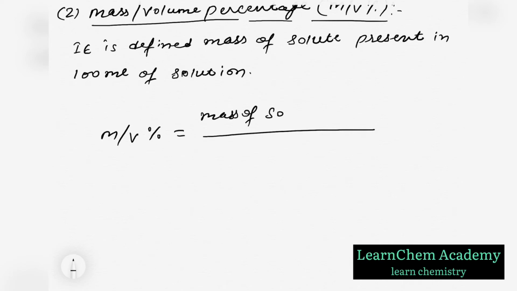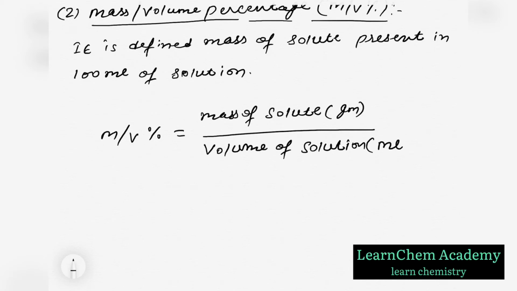So we can write the formula also. Mass by volume percentage is equal to mass of solute in gram divided by volume of solution in ml into 100. Okay, we can write the third type also.